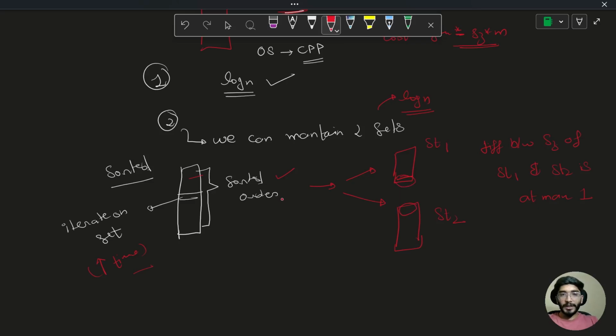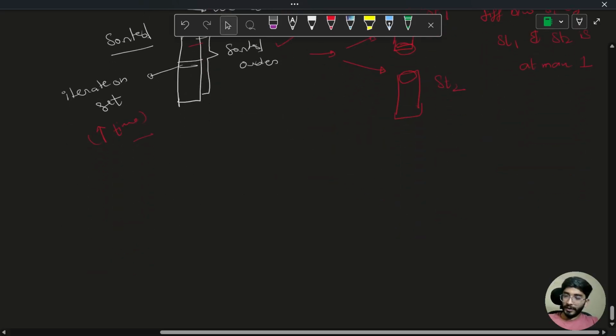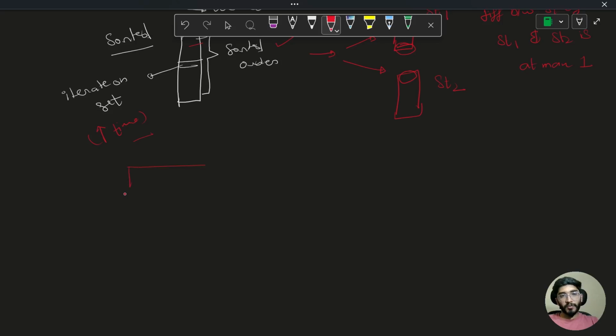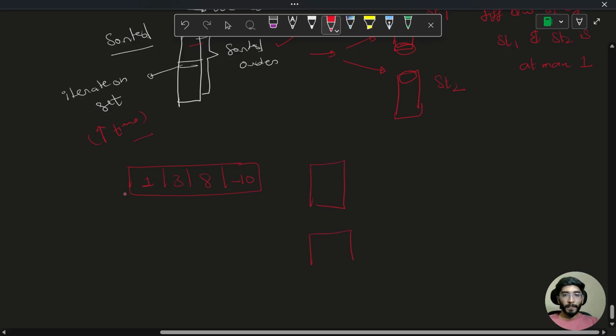How? Let's see. If there are, let's say, a total of 4 elements, which are 1, 3, 8, minus 10. Cool. We don't know the median of them yet. So let's divide them into two sets.